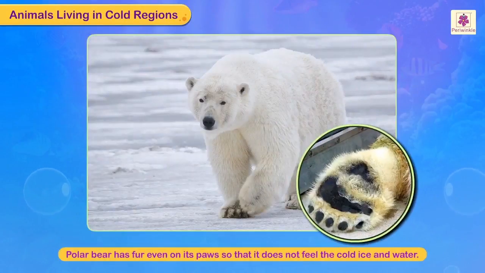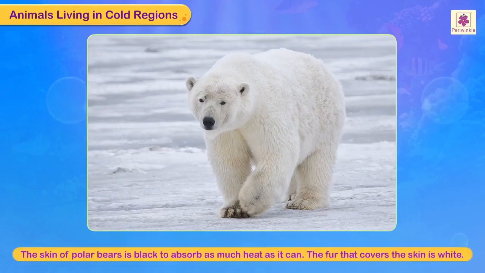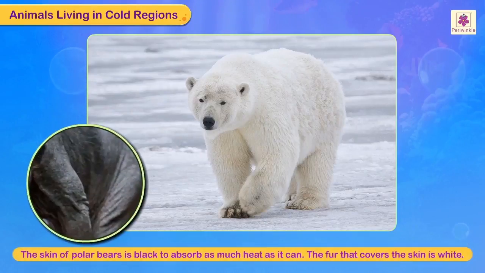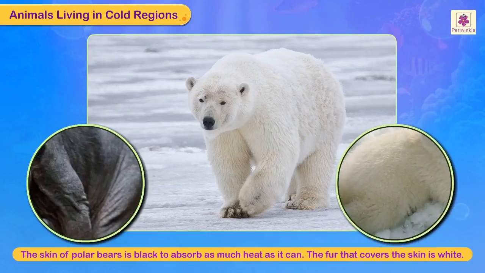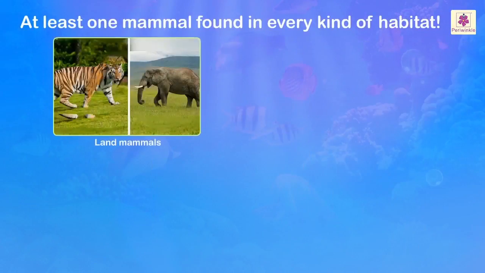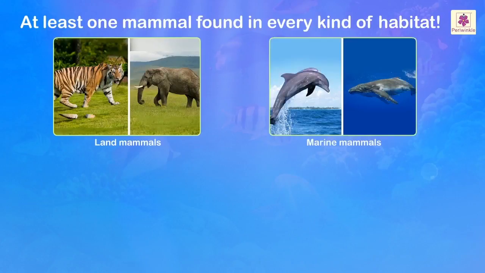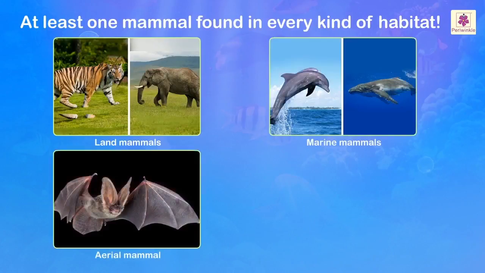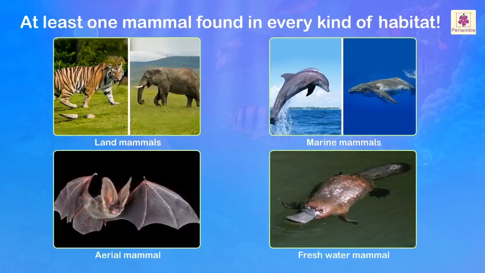Polar bear has fur even on its paws so that it does not feel the cold ice and water. The skin of the polar bear is black to absorb as much heat as it can. The fur that covers the skin is white. There is at least one mammal found in every kind of habitat. Land mammals, marine mammals, aerial mammals, freshwater mammals.